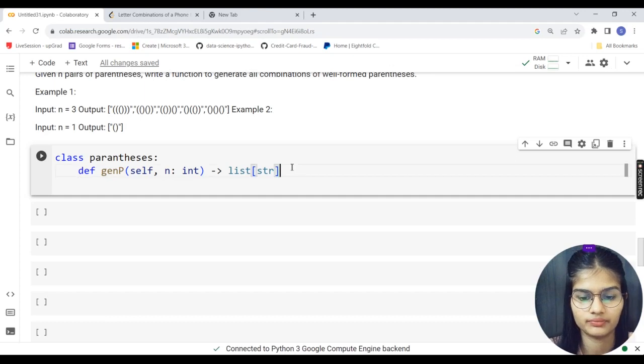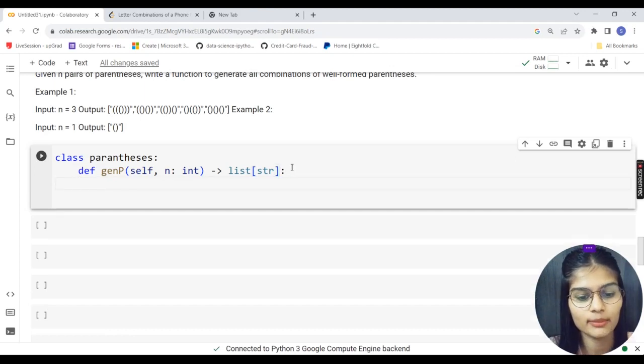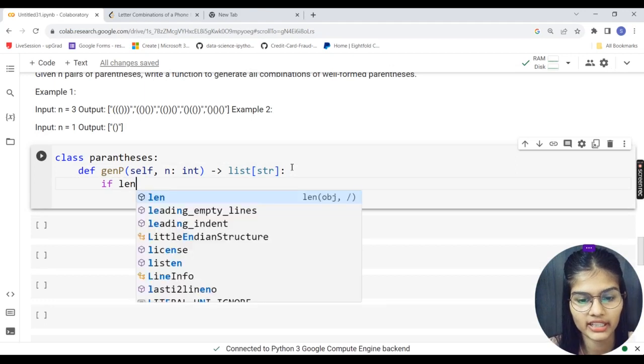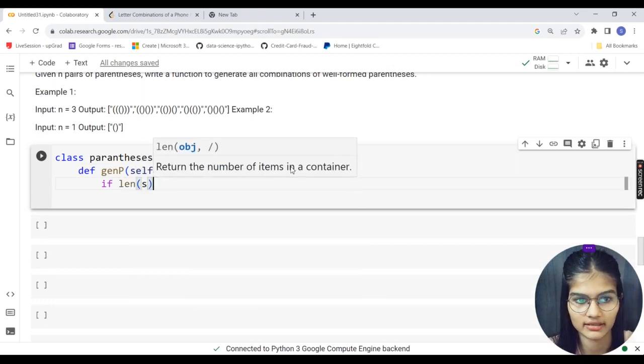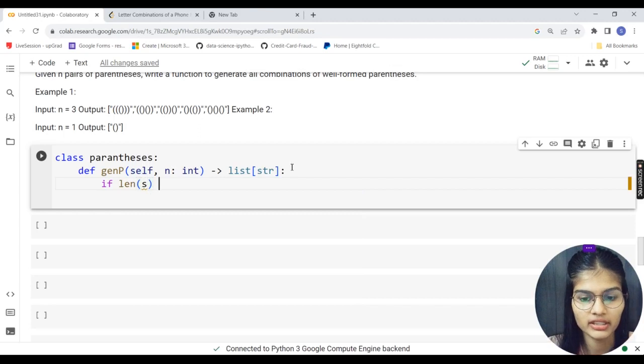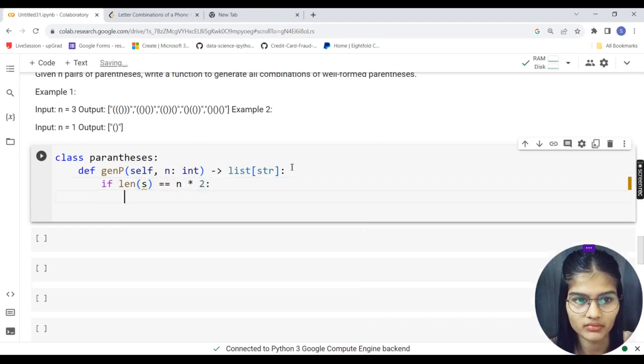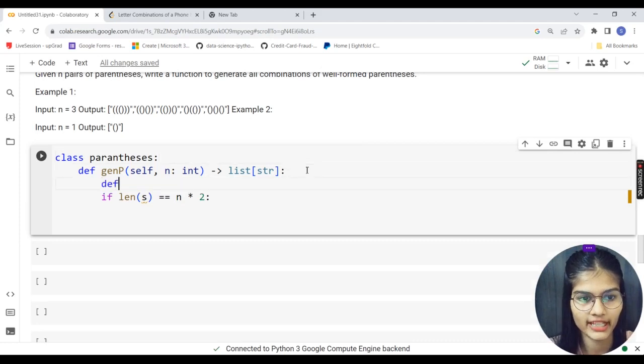Okay, one second. Now inside that I put the first condition: if the length of my string is equal to n multiplied by 2. Inside that I'll make one more function, def d, and with that I'm going to assign left and right.